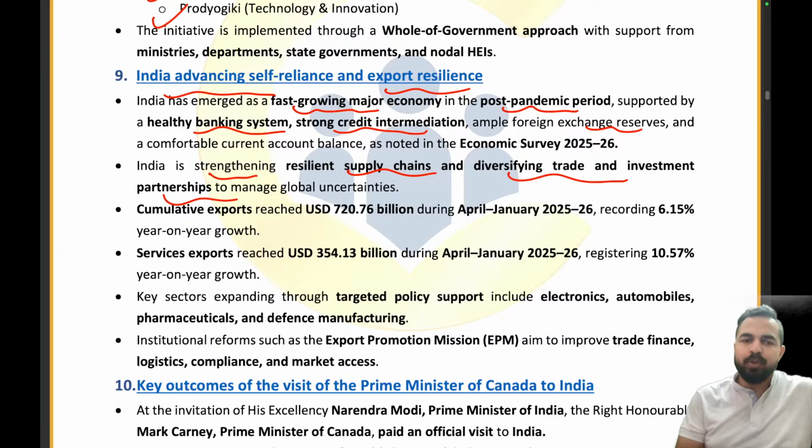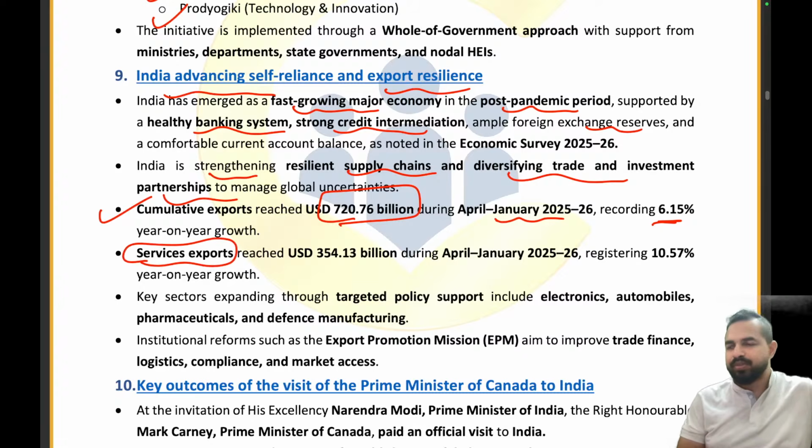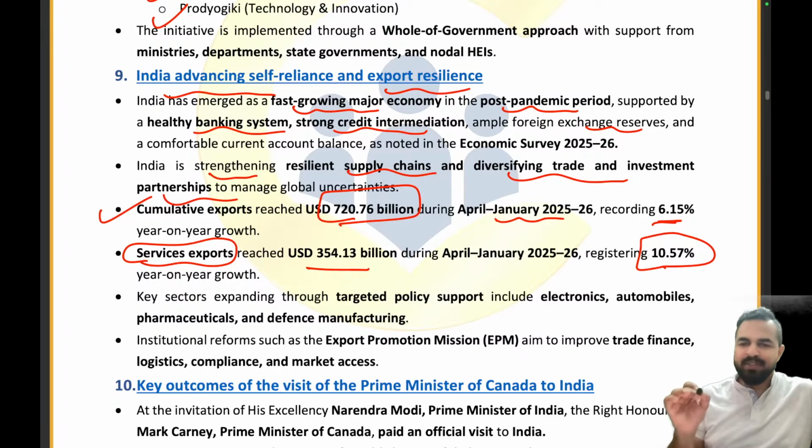When we talk about India's cumulative exports, it has reached the value of $720.76 billion. Guys, $720.76 billion US dollars is the cumulative exports during April to January 25-26, recording 6.15% year-on-year growth. Then we have service exports of $354.13 billion, which registered 10.57% year-on-year growth. So how much growth in cumulative exports? 6.15%. What is the value? 720.76 billion. And how much growth in service exports? 10.57%. What is the value? $354.13 billion.